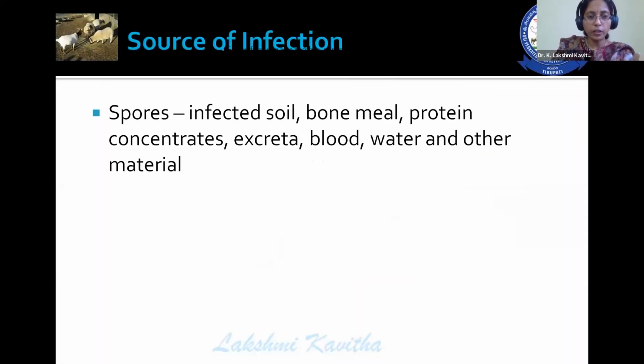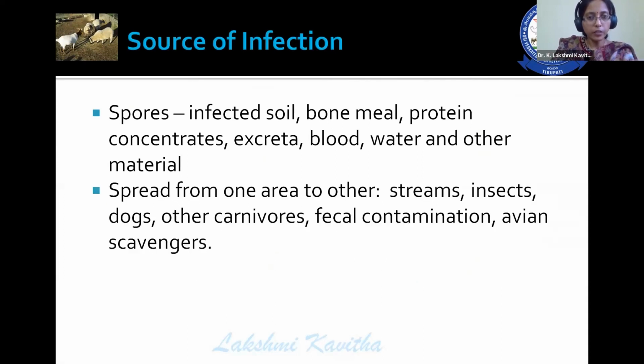Here, the sources of infection are spores, infected soil, bone meal, protein concentrates, excreta, blood, water, and other materials. Infection spreads from one area to another by streams, insects, dogs, or carnivores, fecal contamination, and avian scavengers. All these are the methods for the spread of infection from one area to another.